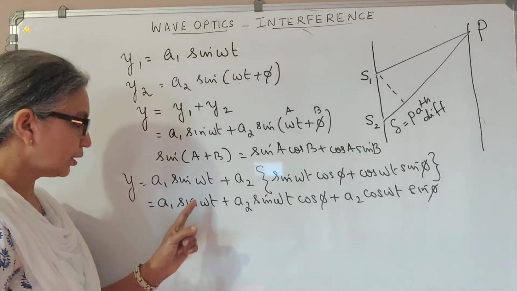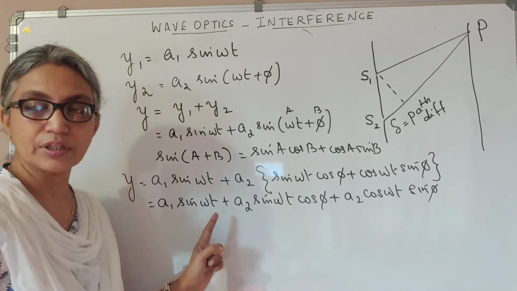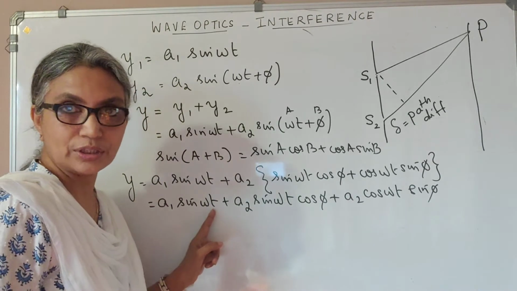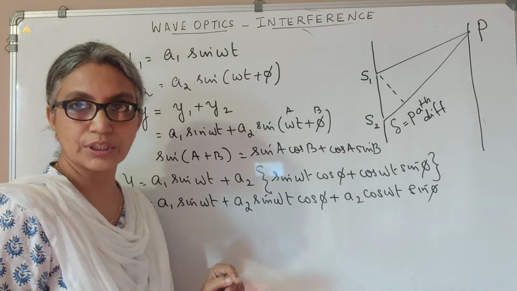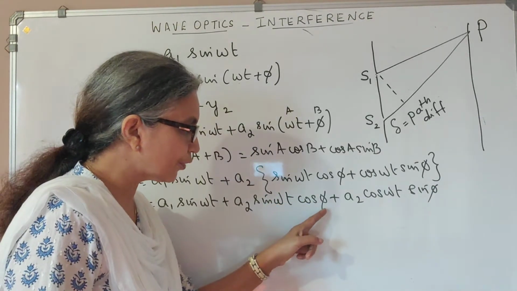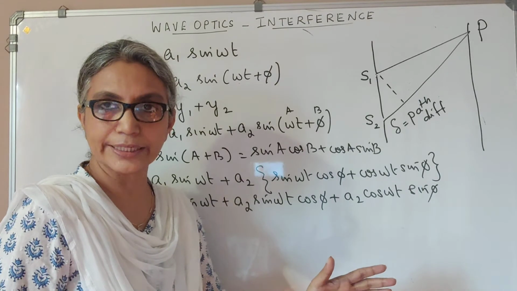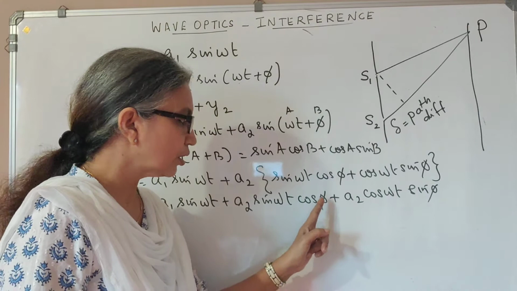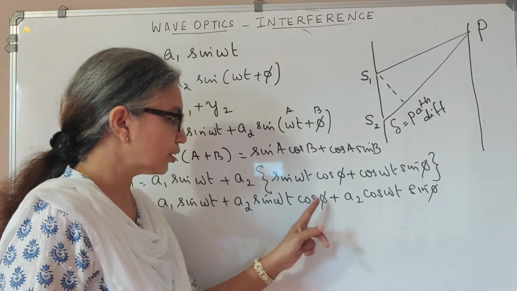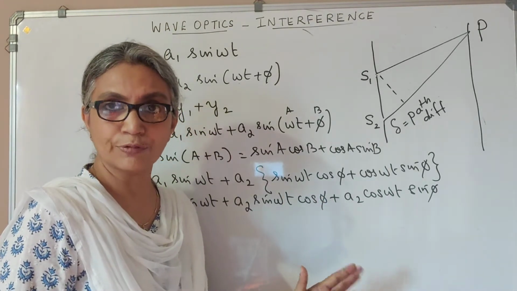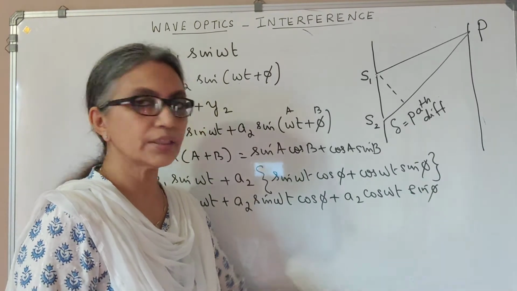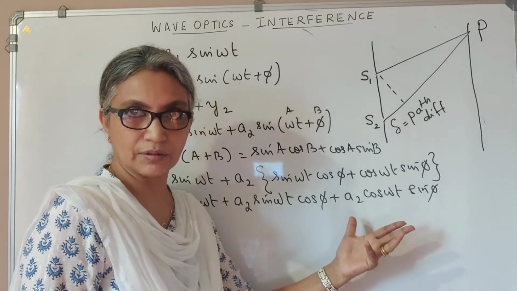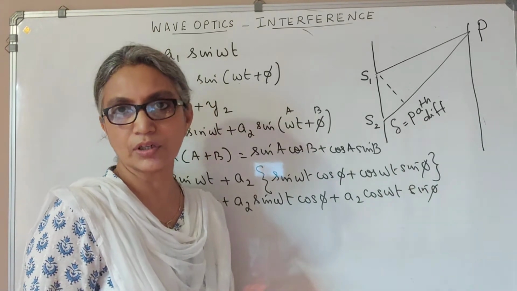Now you will see that sin omega t is a function which keeps changing its value, because as time increases, omega t also changes and the value of the sine function keeps changing. But cos phi and sin phi are constant in time, because t doesn't exist in this function. For example, let's say phi is 60 degrees, then cos phi can only have one value, half, at all times, and sin 60 can only be root 3 by 2. So cos omega t is a varying function, but sin phi will have a constant value.